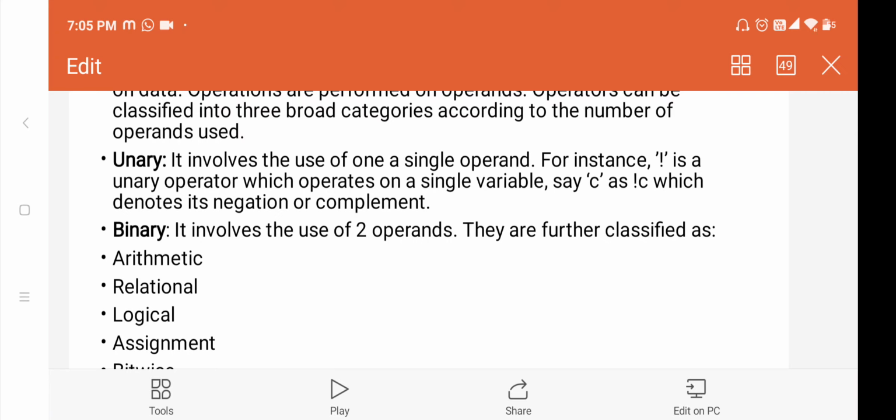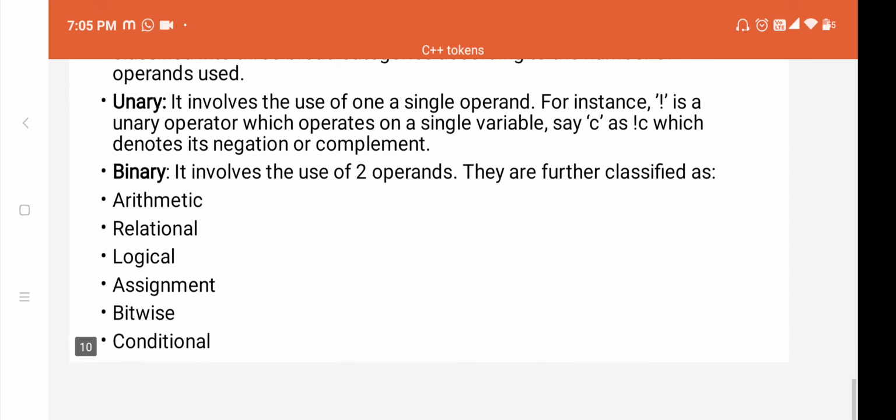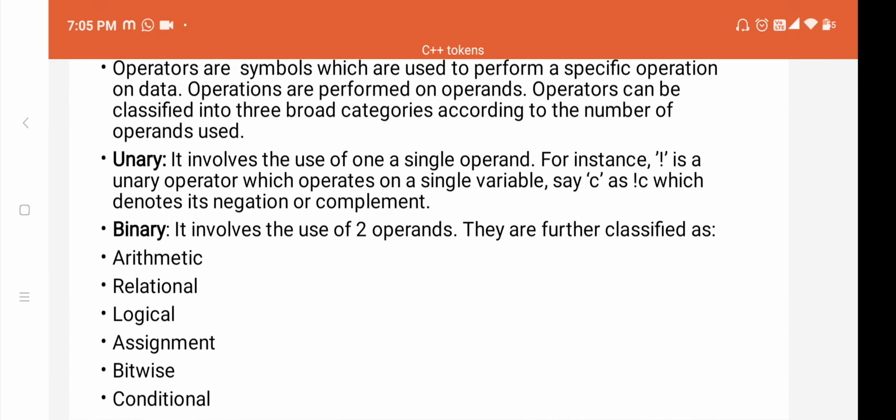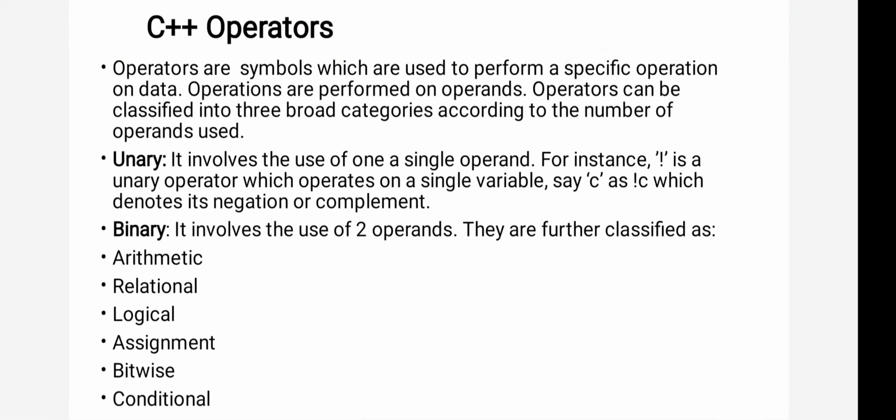Now the next operator is bitwise. Bitwise operators, like bitwise and, bitwise or, are operators used to manipulate data at a bit level. That means they are used when you are performing any operation bitwise.